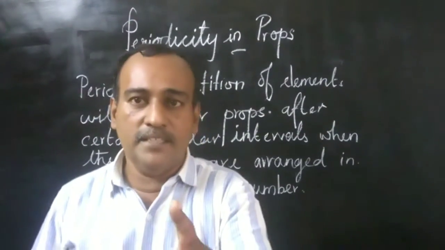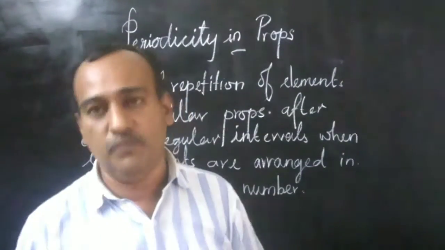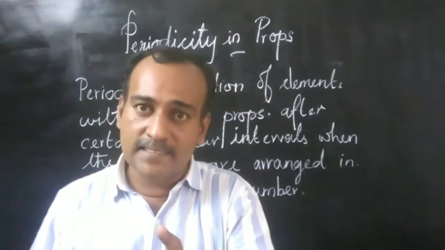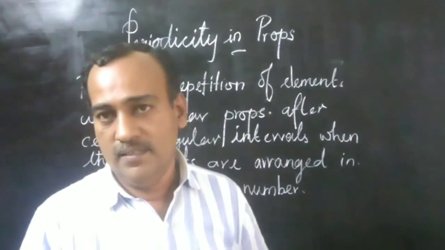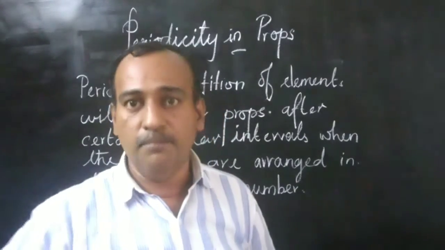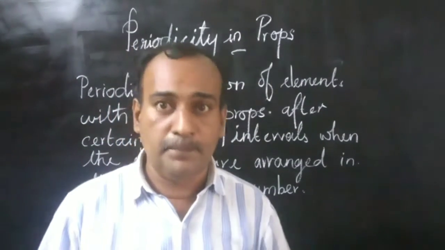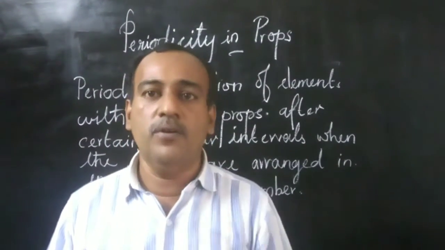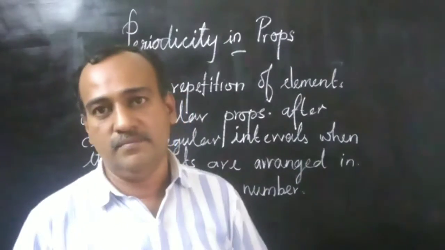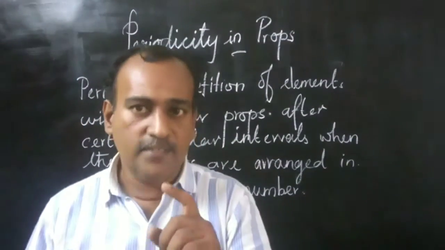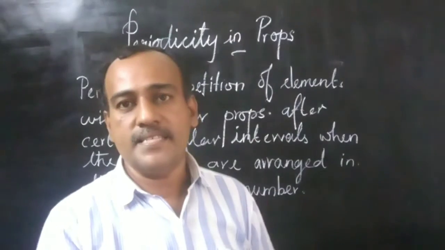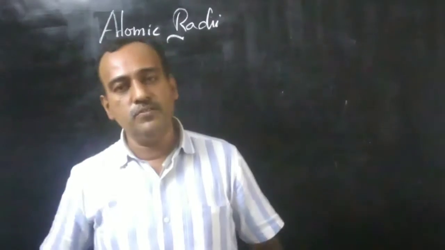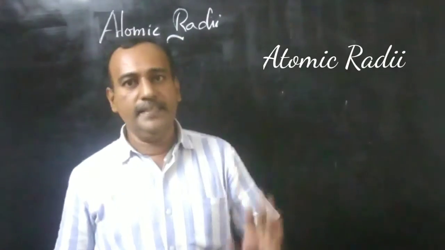These properties have a close relation with the electronic configuration, and also indirectly influence melting point, boiling point, enthalpy of vaporization, atomization, etc. So let us discuss the periodic trend in atomic properties such as atomic radii, ionic radii, ionization enthalpy, electronegativity, etc. The first property which we are going to study is atomic radii.